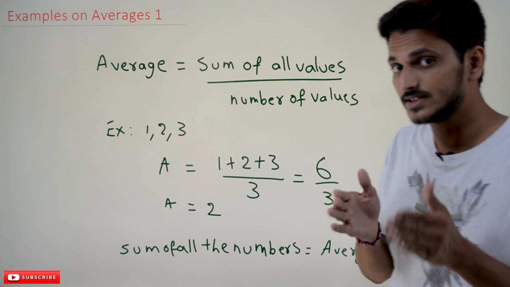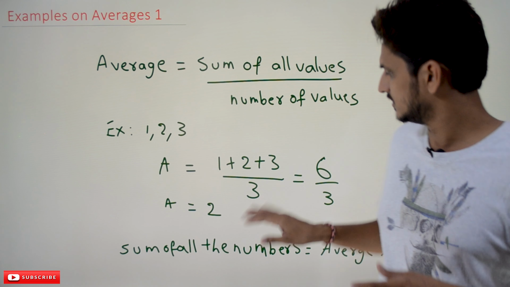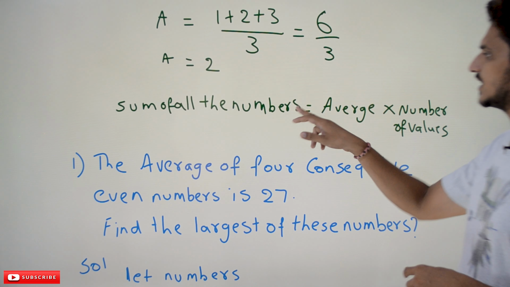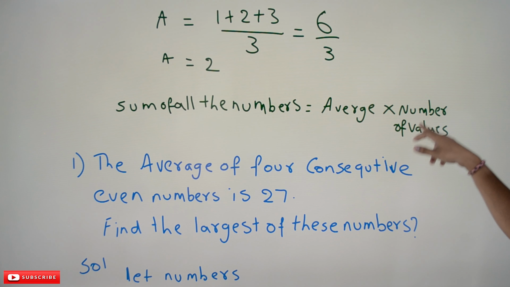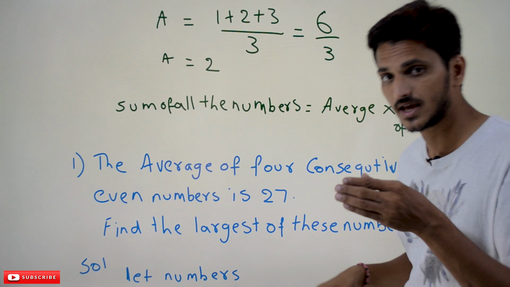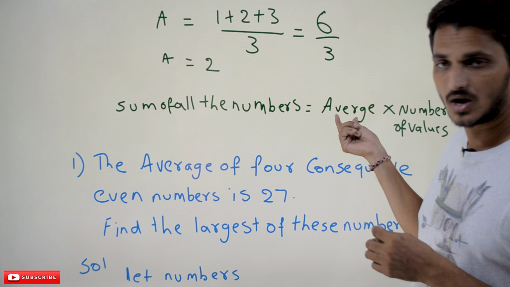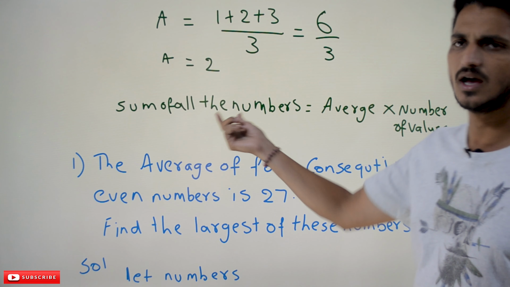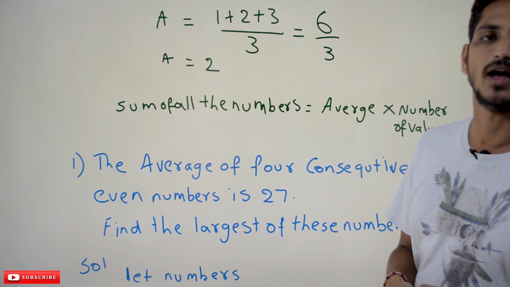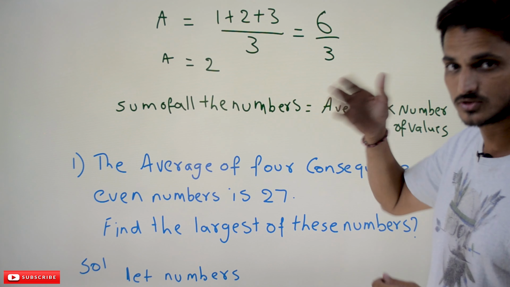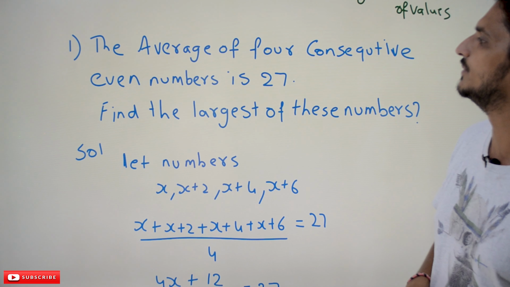All these examples depend on this point. So the sum of all the numbers is equal to average multiplied by number of values. If you know the average value and the total number of numbers, you can get the sum of all the values. The entire set of examples will be based on this point.